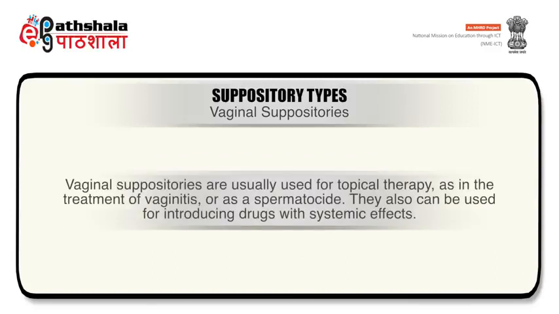Vaginal suppositories are usually used for topical therapy as in the treatment of vaginitis or as a spermatocide. They also can be used for introducing drugs with systemic effects.